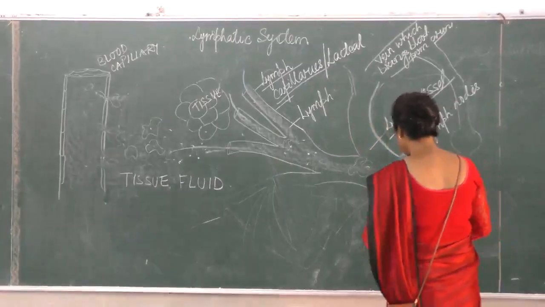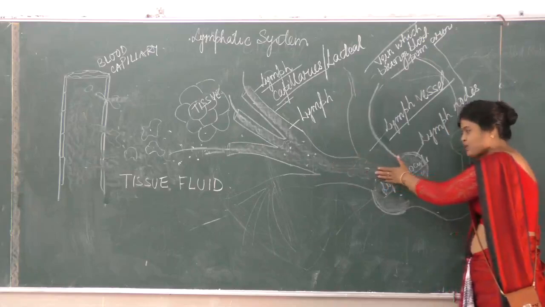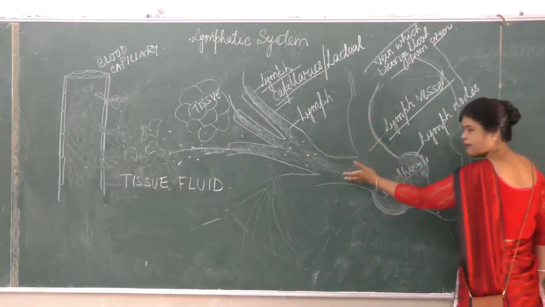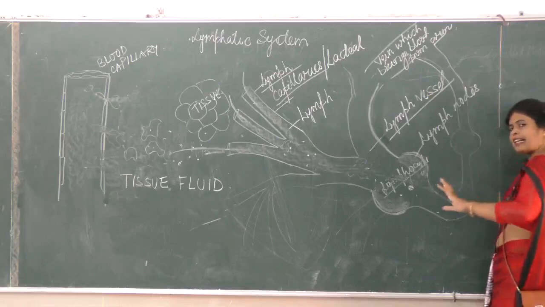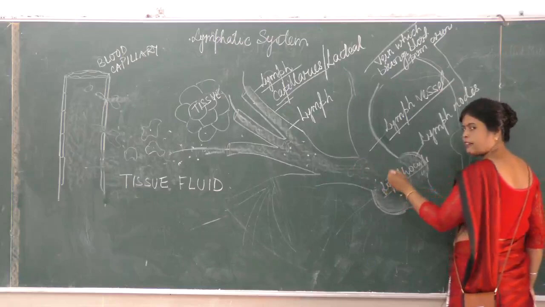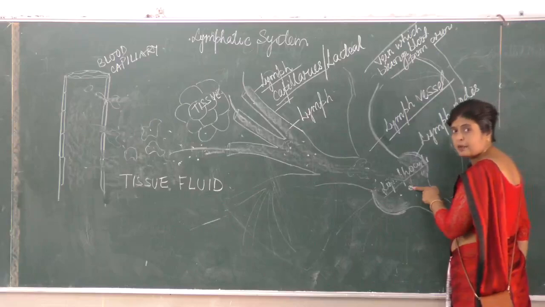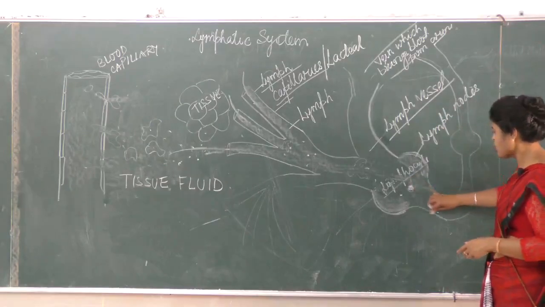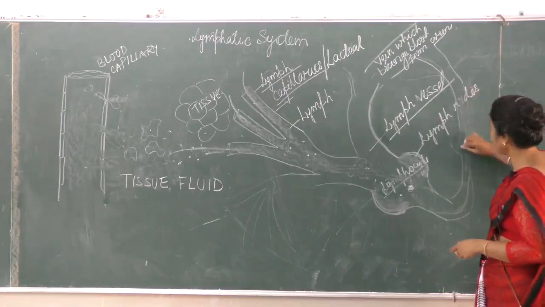So if you see, when this fluid is moving through this system, may it be lymph capillary or lymph vessel or lymph node, the cleaning of the fluid is taking place. How? The monocytes engulfing the pathogen and the lymphocytes producing antibodies. Is it clear? Antibodies in turn kill the pathogen. So it goes like this. The cleansing of this tissue fluid is taking place.